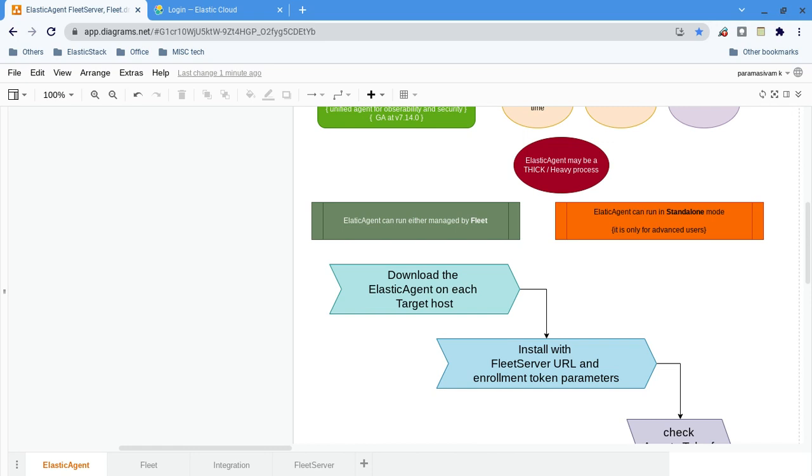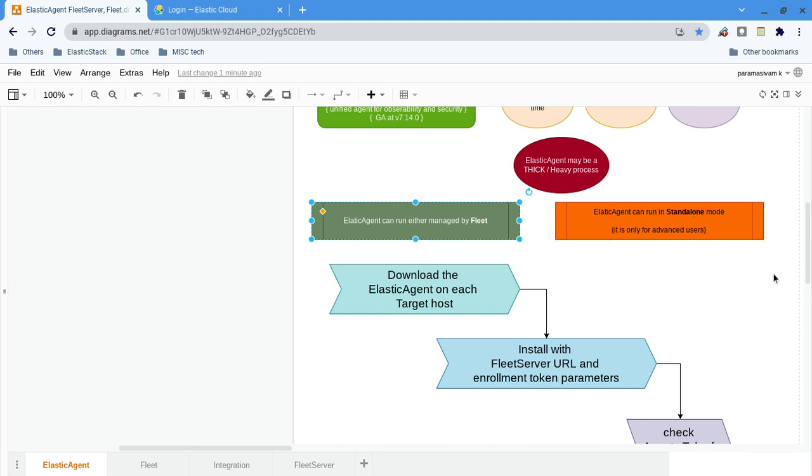Now, Elastic Agent can be managed by Fleet, which is my interest, or it can be run standalone. They say standalone is only for advanced users, maybe for testing or tweaking. But for a real-time use case or real project, it should be managed by Fleet.